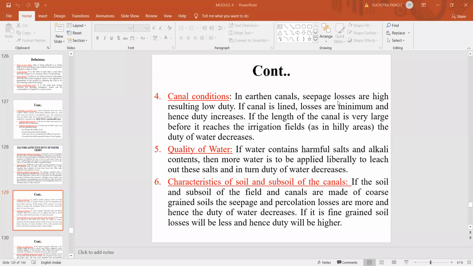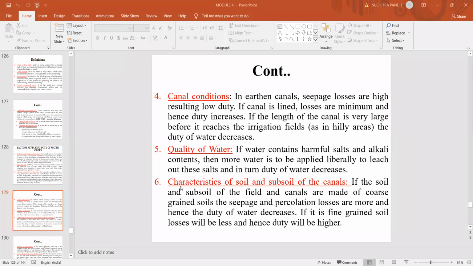In earthen canals, the seepage losses are obviously high, resulting in low duty. If the canal is lined, losses are minimum, and hence duty increases. If the length of the canal is very large before it reaches the irrigation field, the duty of water decreases. We have discussed this, where the duty varies with its place of measurement. The quality of water also plays an important role. If the water contains harmful salts and alkali contents, then more water has to be applied to leach out these salts, and hence the duty of irrigation water decreases.